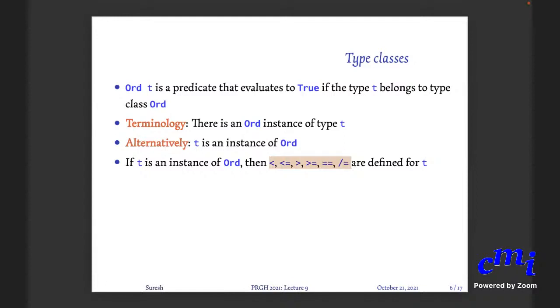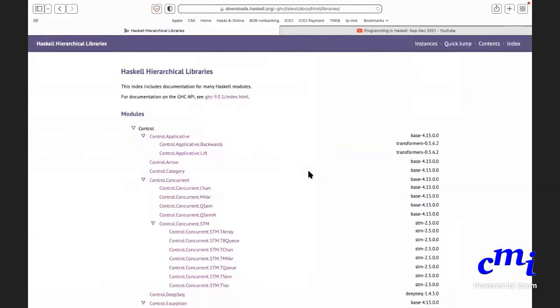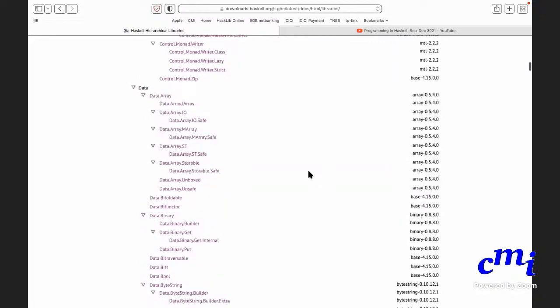Is that clear? Equal to, not equal to, less than or equal to, greater than. Okay, and any other functions that can be defined based on this. Yes, and what are all instances of Ord? Okay, lots of things are instances of Ord, which you will see. Let me now go to the Haskell library, and let's even go to some prelude or whatever.